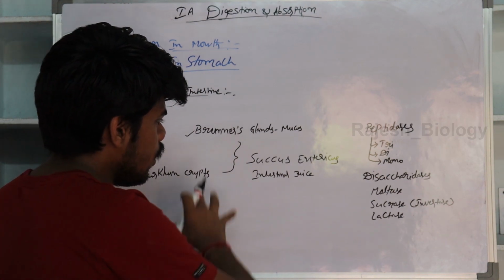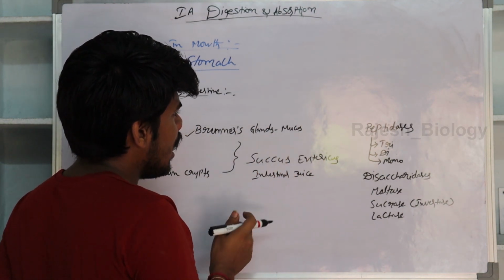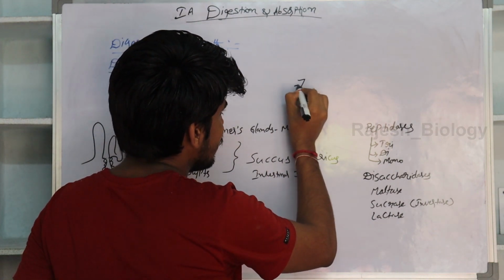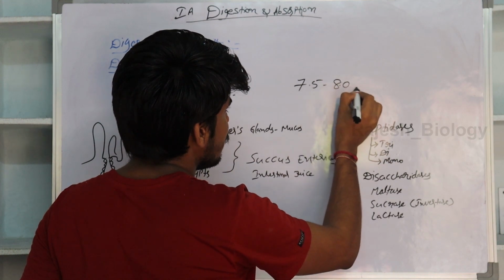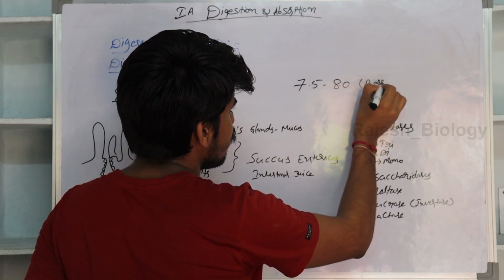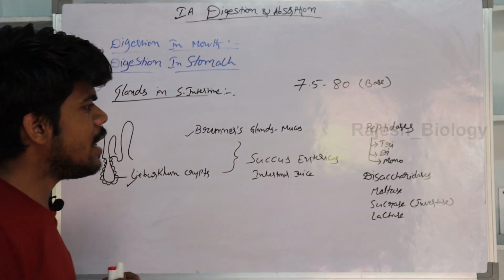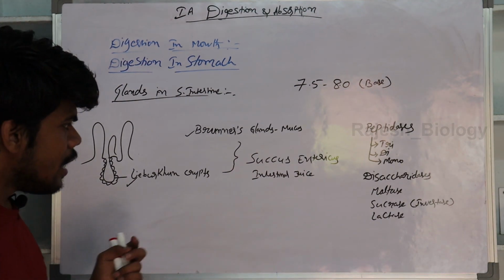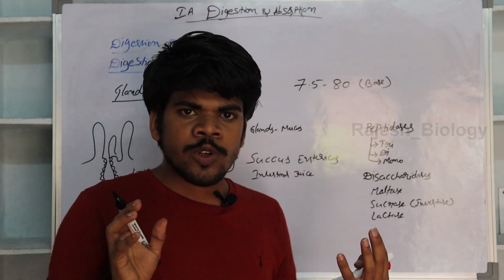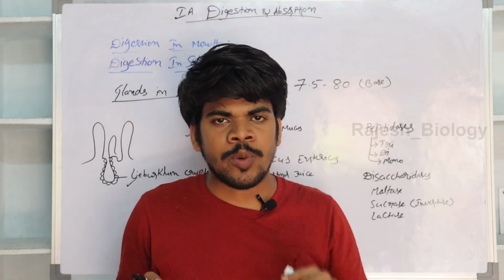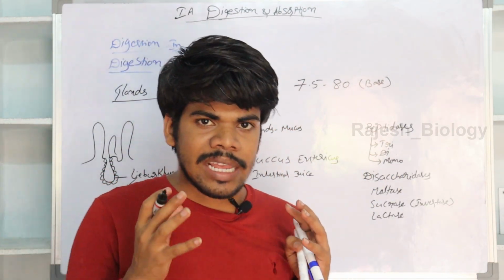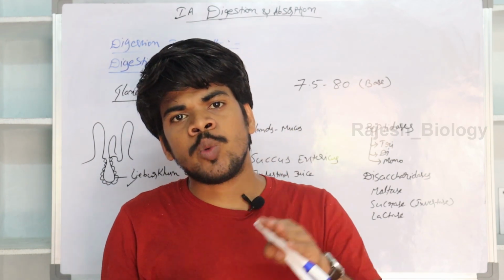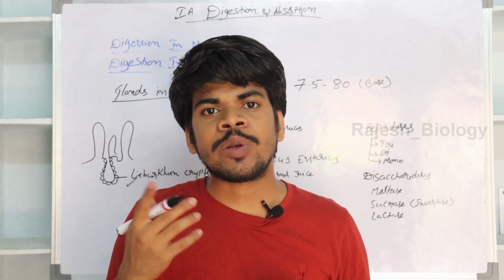Okay, and all these secretions have a pH value from 7.5 to 8.0, which is basic in nature. And some enzymes are also secreted by the pancreas and liver, which I'll teach you later. Those enzymes also must be activated by an enzyme activator.